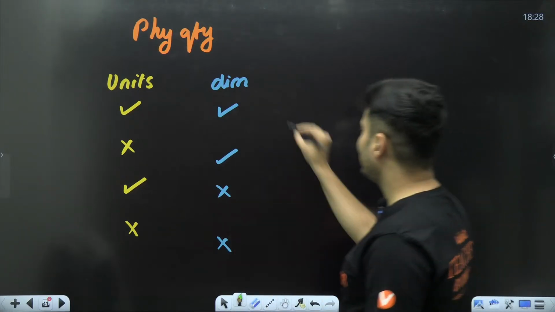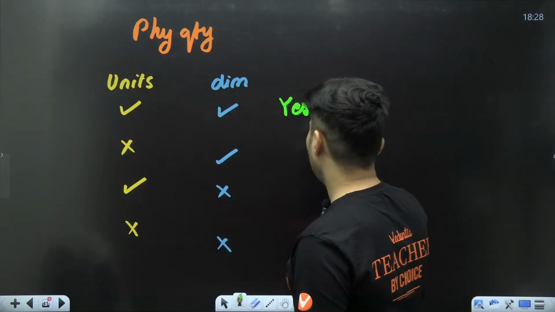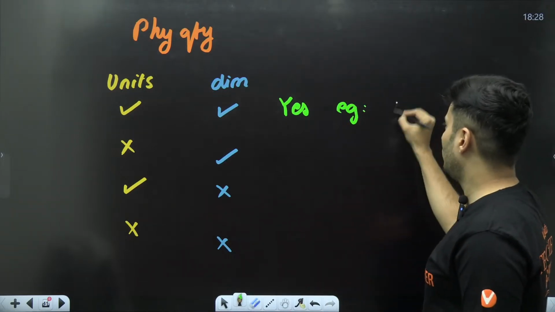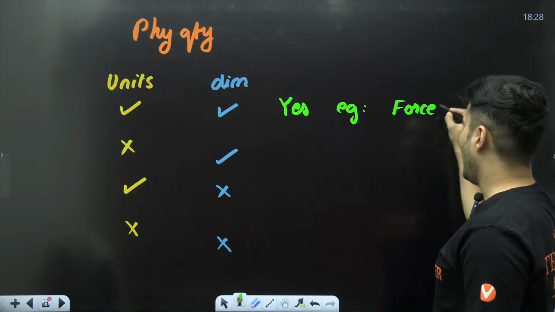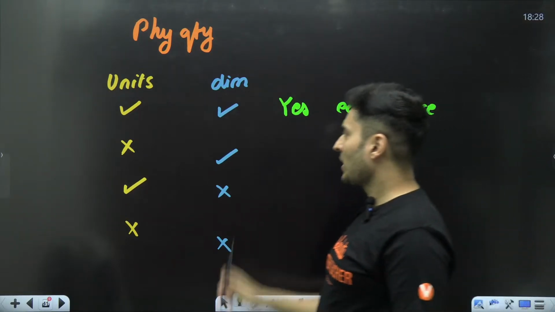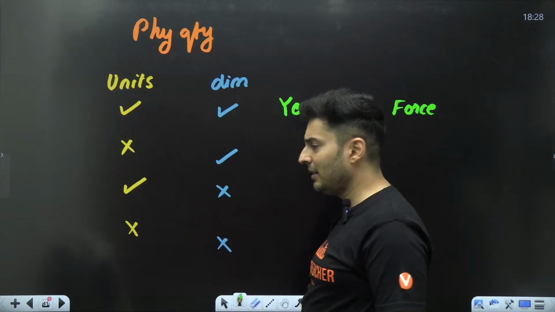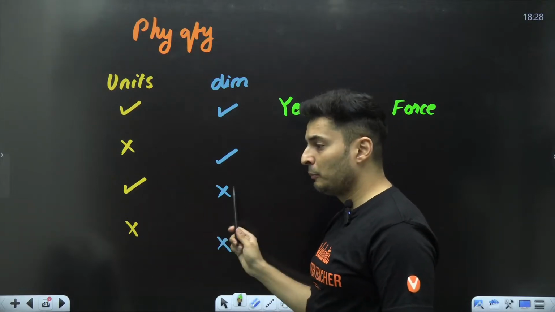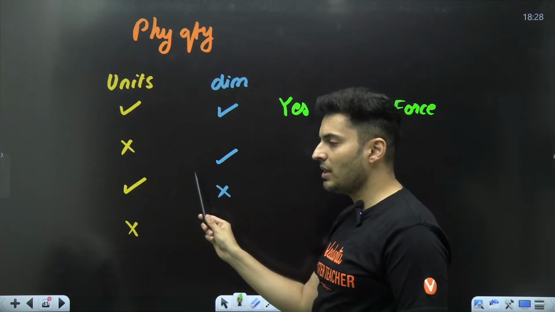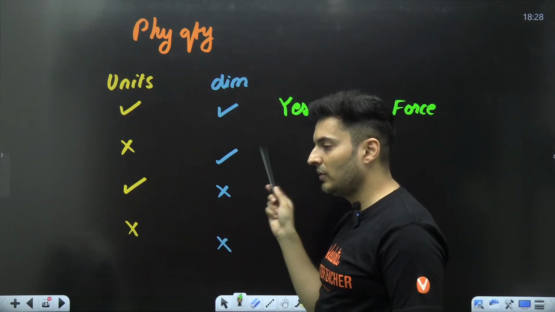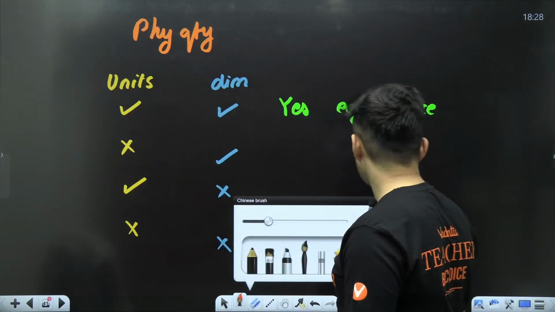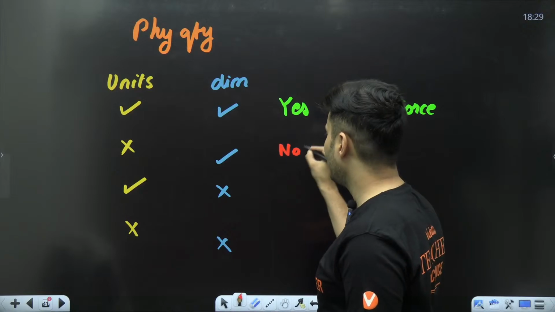The answer to that is a big yes. Definitely. For example, we can take the example of force. So force has a unit, it also has dimension, definitely. Is it possible for a physical quantity to not have unit but have dimensions? Think about it. Think, is it possible at all? This is basically not possible.